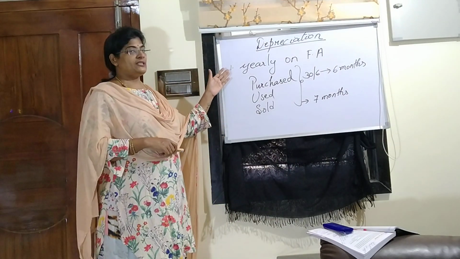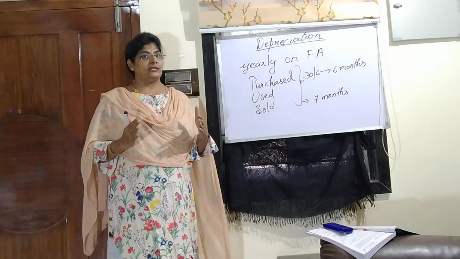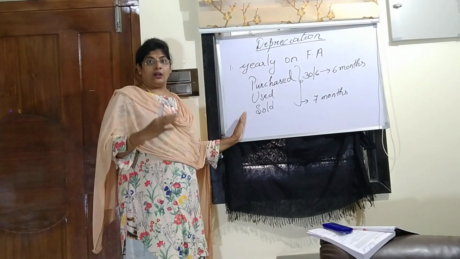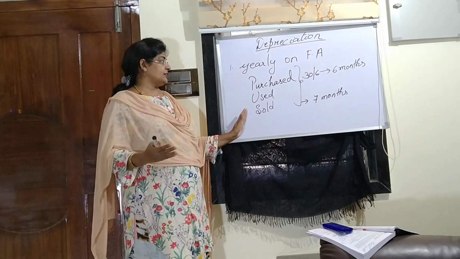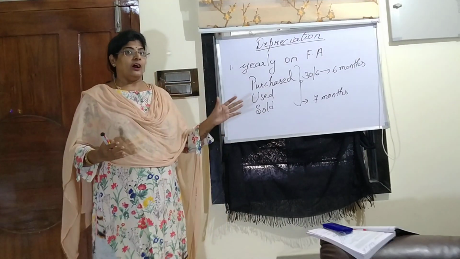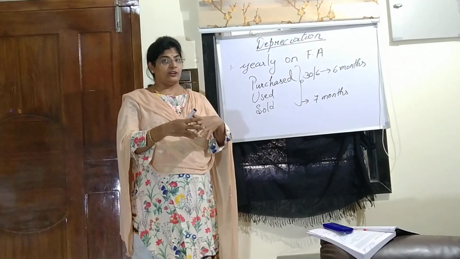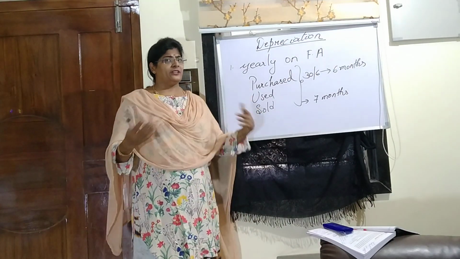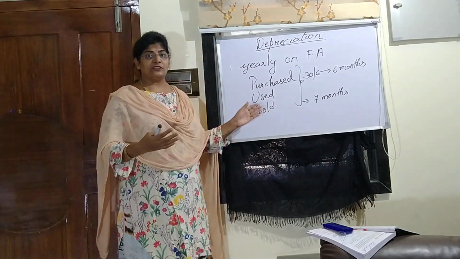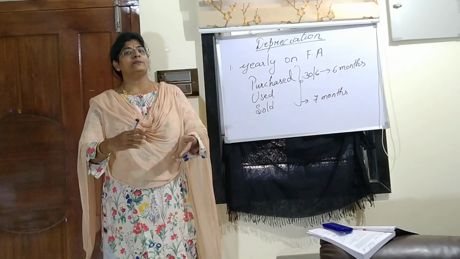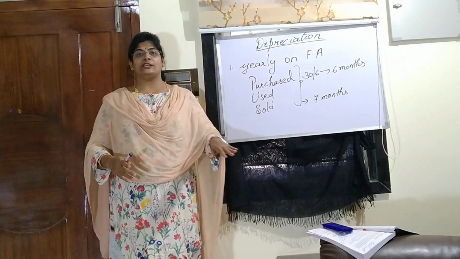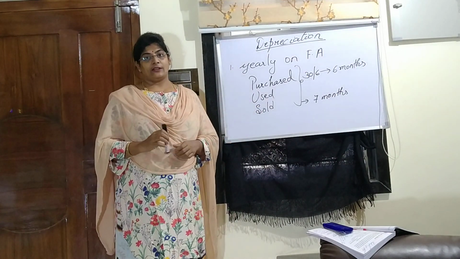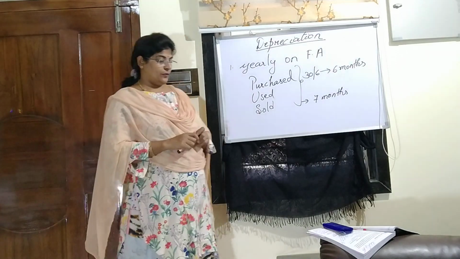The foremost thing you should know is depreciation is calculated on a yearly basis, that is for 12 months. But things you have to take into consideration while calculating are: when was the machinery purchased, how long has it been used in the organization during that accounting year, and in case any old machinery was sold, how long has it been used in the organization till the date of sale. You will be calculating depreciation accordingly. So this was the first and foremost point.